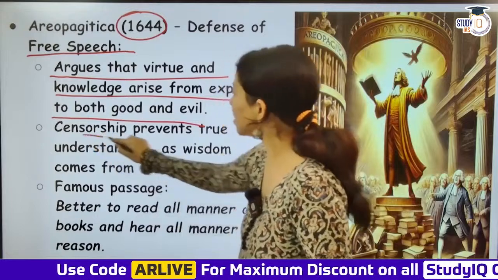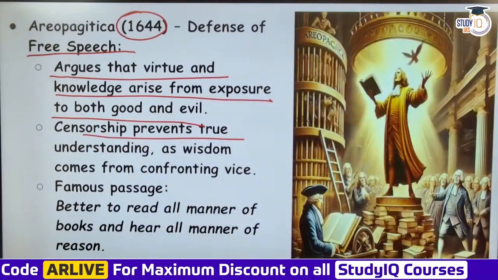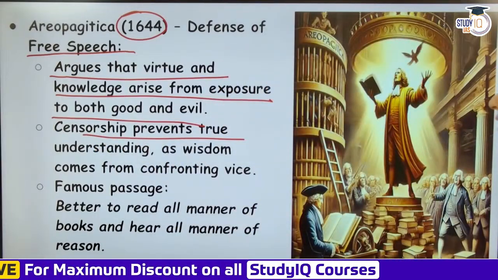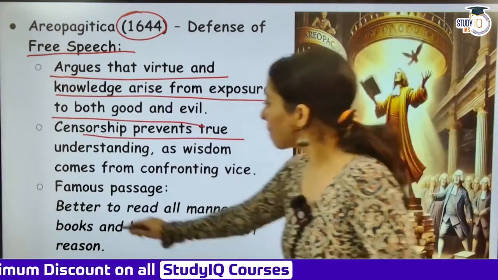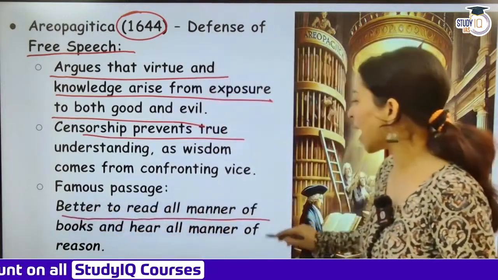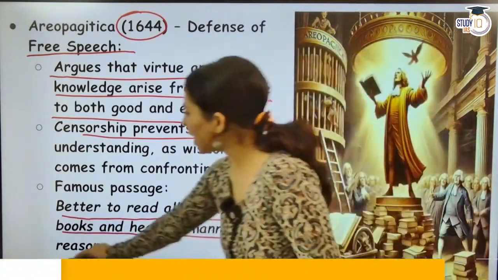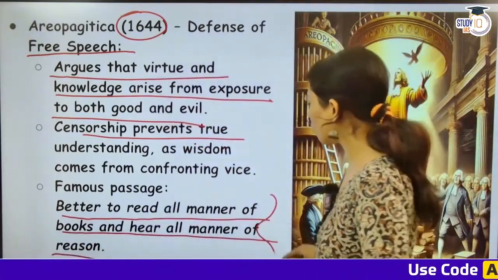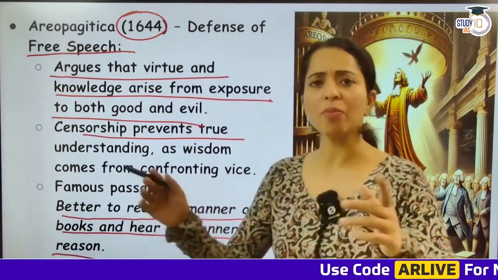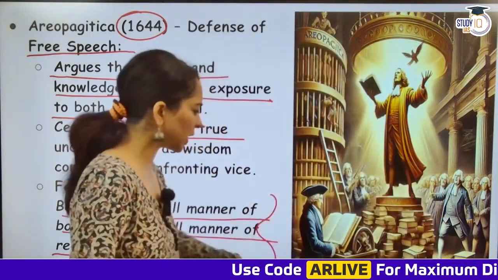So censorship prevents true understanding, as wisdom comes from confronting vice. Famous passage क्या है? Better to read all manner of books and hear all manner of reason. He's like, let them decide for themselves what is good and what is evil. Let them read, okay? So let the thoughts and ideas circulate.